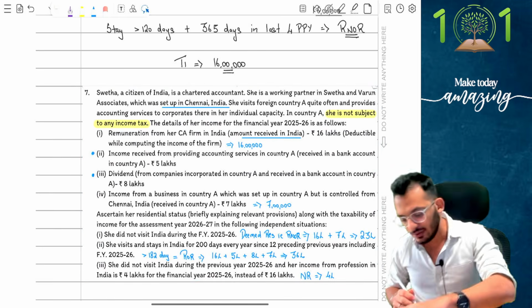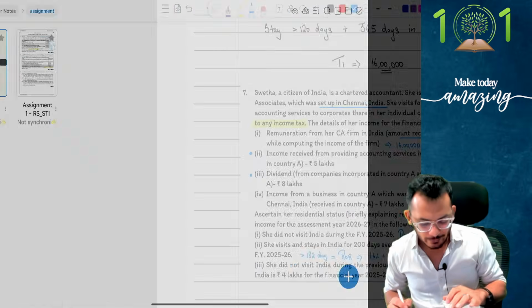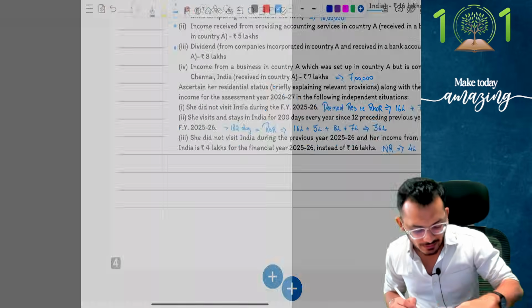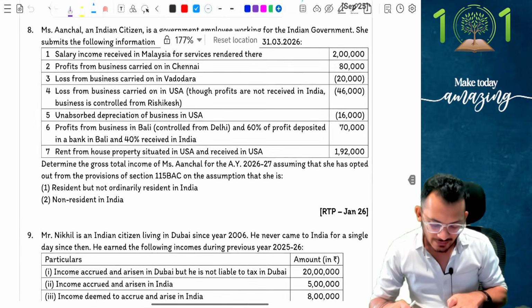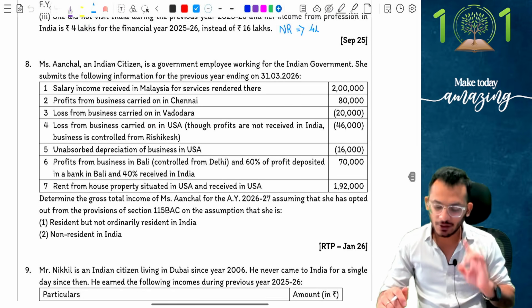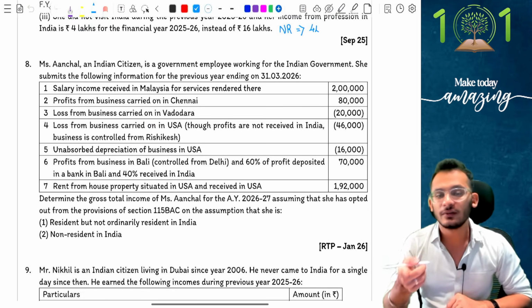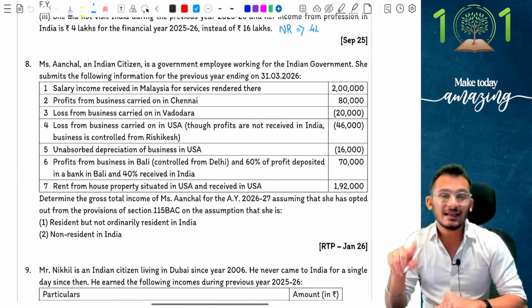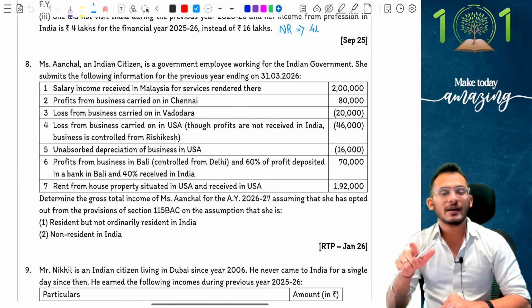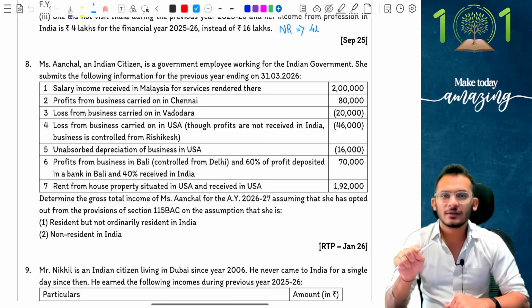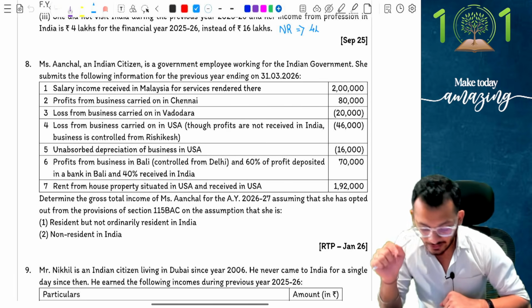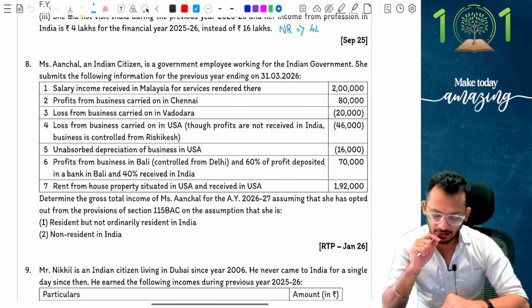Yes, good. Let's move on forward. I'm at question number 8. Question number 8 says, Mrs. Anchal is an Indian citizen, government employee working for Indian government. People, a government employee working for Indian government has specific benefits. Section 9 says, if a government employee is working outside India, then any allowance and perquisite given to her will be fully exempted. Keep that in mind. She submits the following information during the previous year.